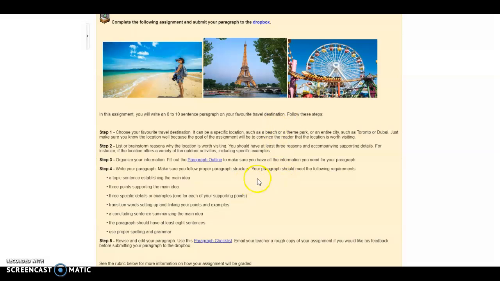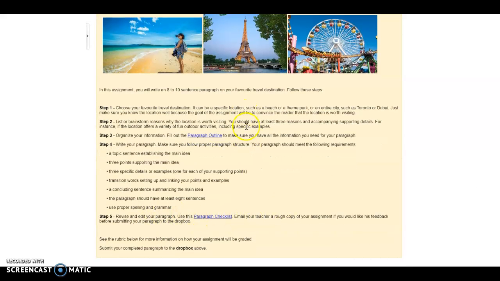paragraph. What you can also do if you want is you can email me a copy of your paragraph and I'll take a look and give you feedback. Make sure you do that though before you submit the paragraph to the Dropbox. If you've already submitted it to the Dropbox, then I will consider that as a completed assignment and I'll grade that. But I'll always take a look at your assignment ahead of time through email if you'd like me to before you submit it.